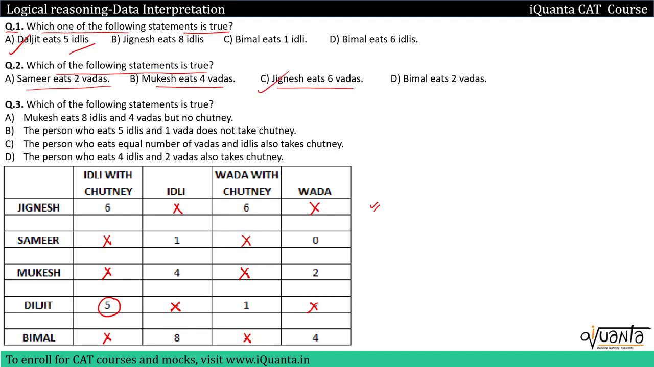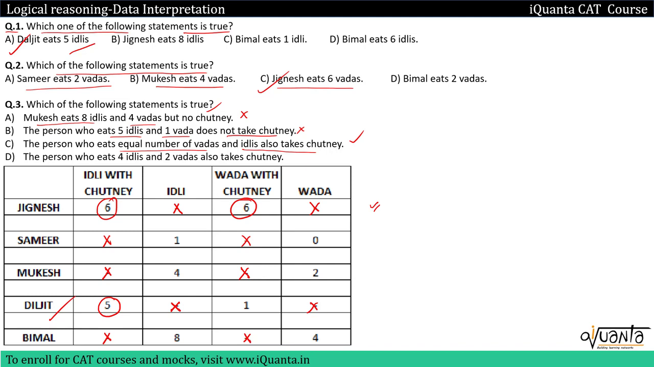Last question is, which of the following statements is true? First is, Mukesh eats 8 idlis and 4 vadas. This is completely wrong. The person who eats 5 idlis and 1 vada does not take chutney. That is Daljit, and Daljit is taking chutney, so this is also wrong. The person who eats an equal number of vadas and idlis also takes chutney. Jignesh is the person who is eating an equal number of vadas and idlis. Is he taking chutney? Yes, he is eating them with chutney. This will be the correct answer.